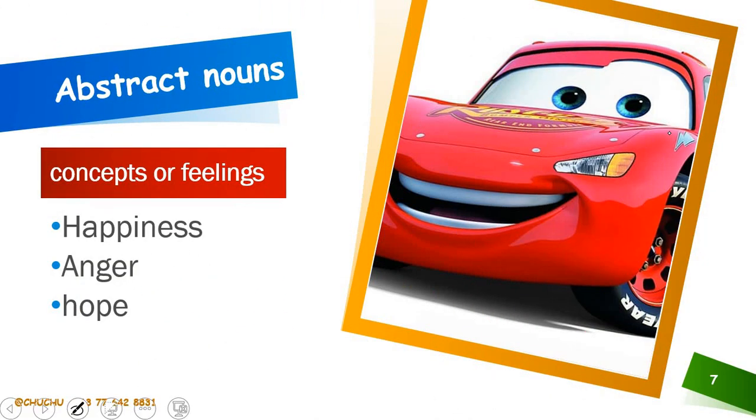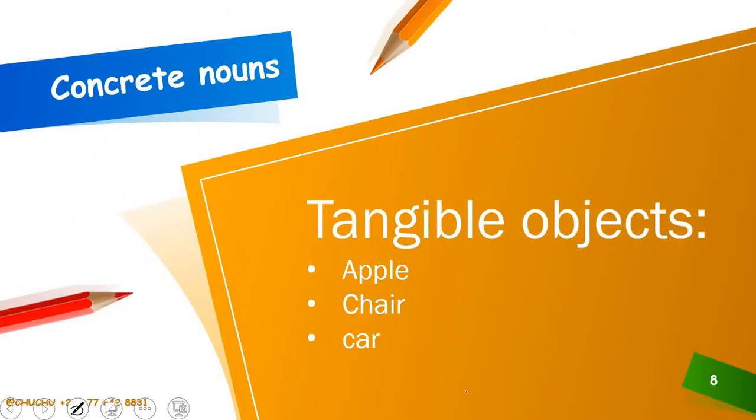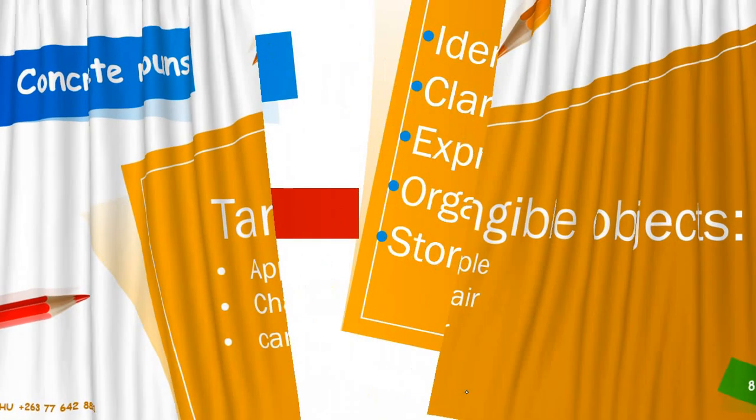Then we have what are called abstract nouns. When we say abstract nouns, we are saying these are concepts or feelings. So of these ones you cannot touch. For example, it's happiness, anger, and hope. Then we also have the concrete nouns. With the concrete nouns, you are saying tangible objects, which means I can touch them, you can feel them. That is an apple, a chair, or a car.